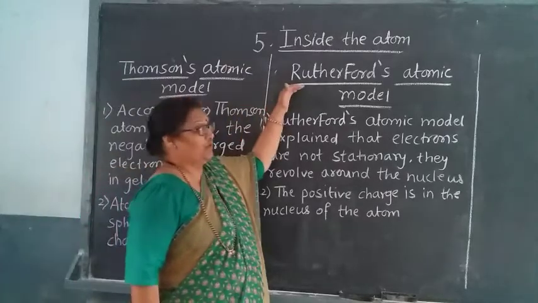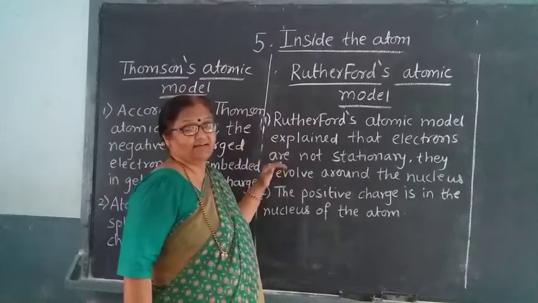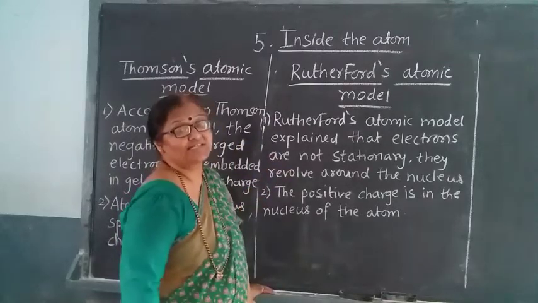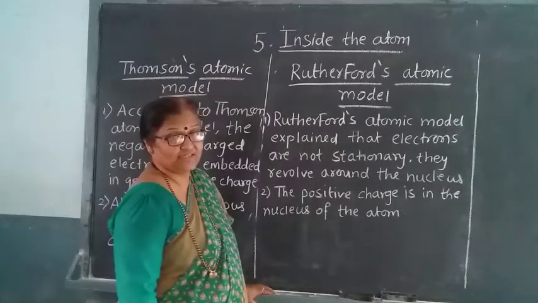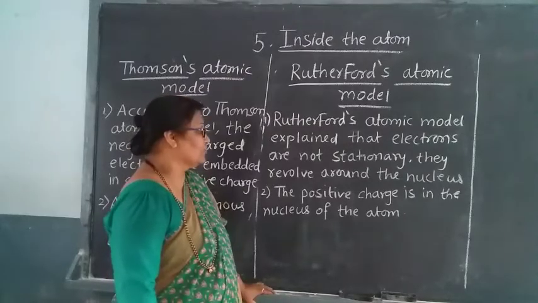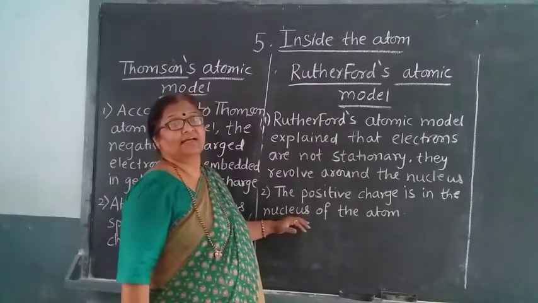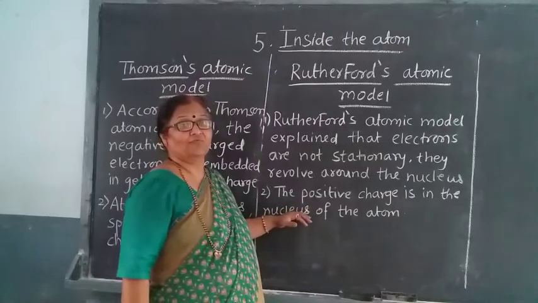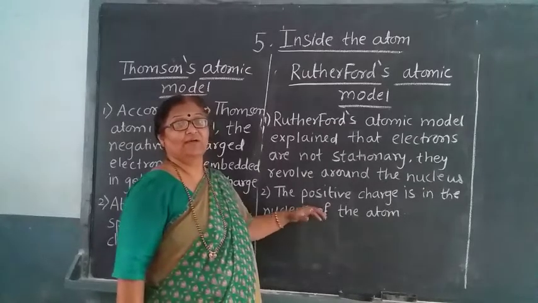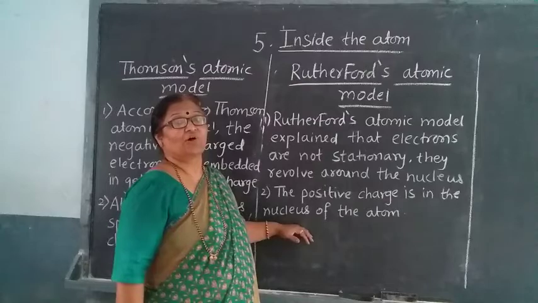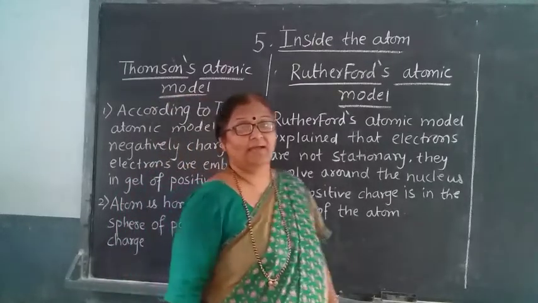What does Rutherford tell us? Rutherford's atomic model explained that the electrons are not stationary and they are moving round the nucleus. The positive charge is present in the middle of the atom, that is, in the nucleus of an atom, and the electrons are revolving round the nucleus. This was told by him.